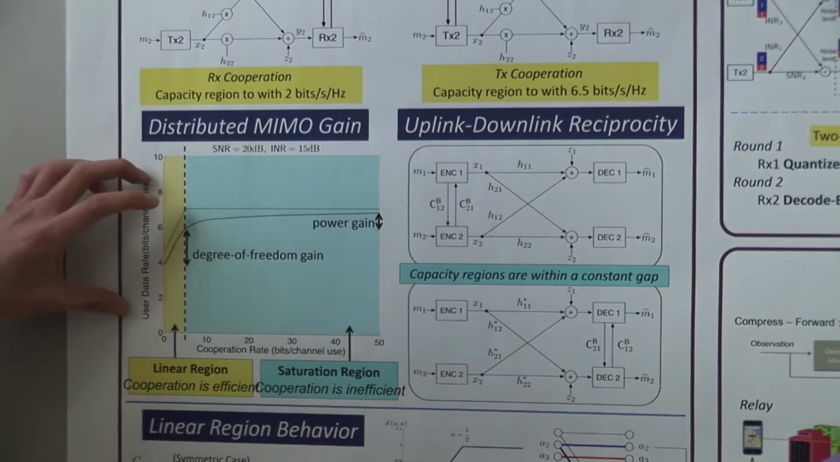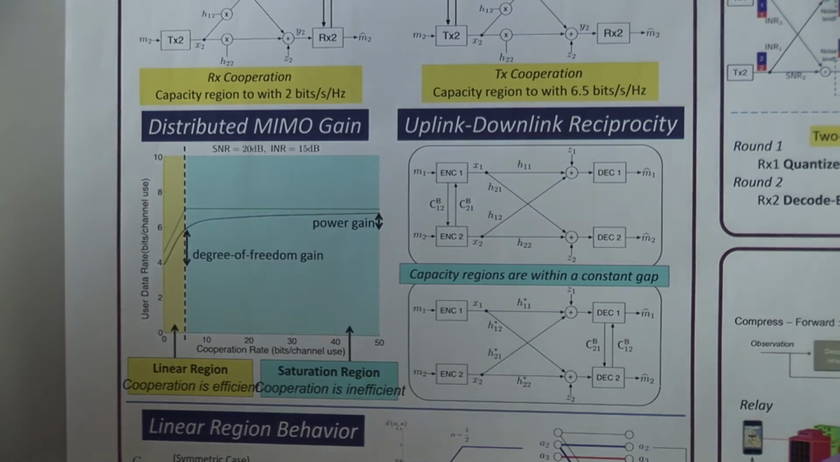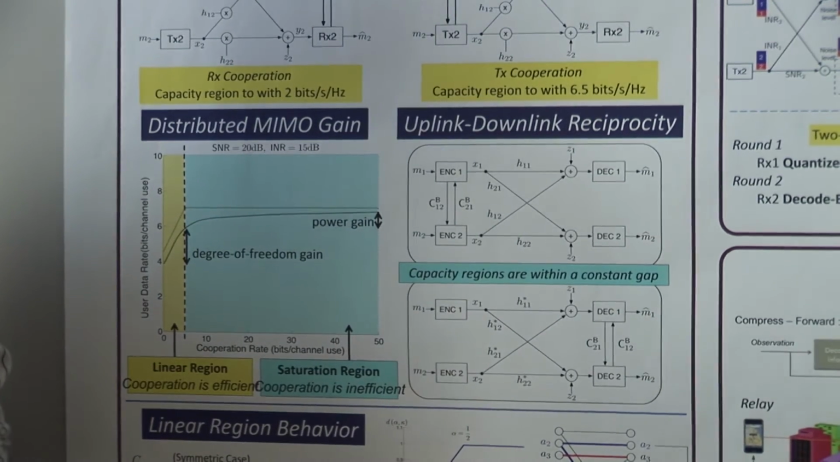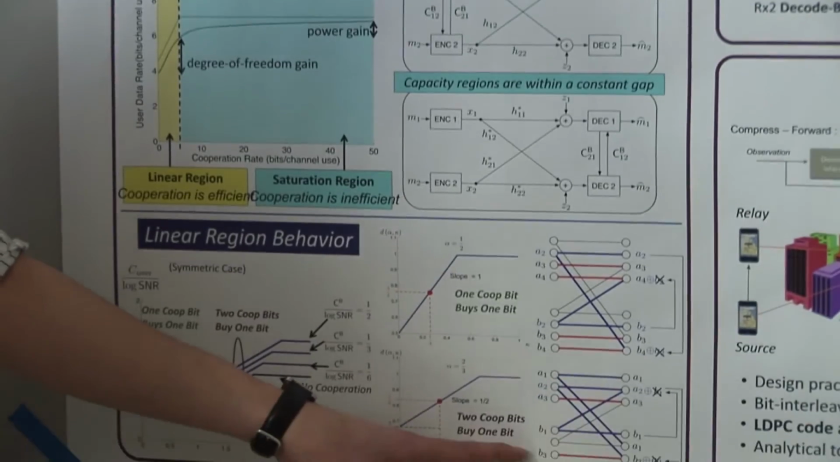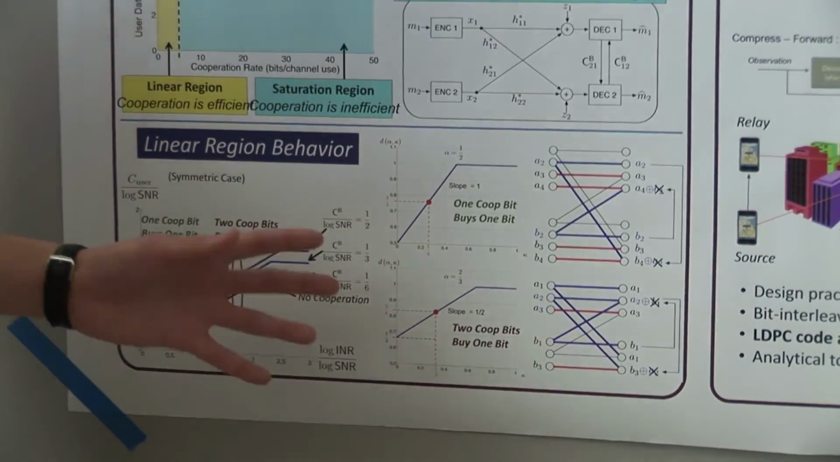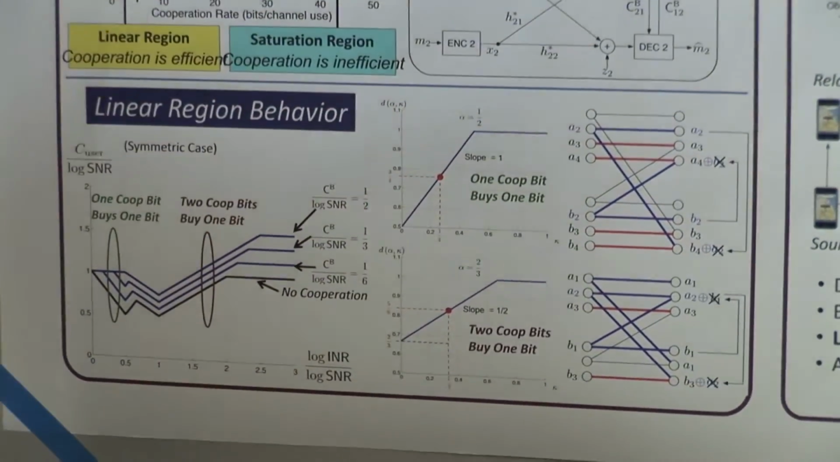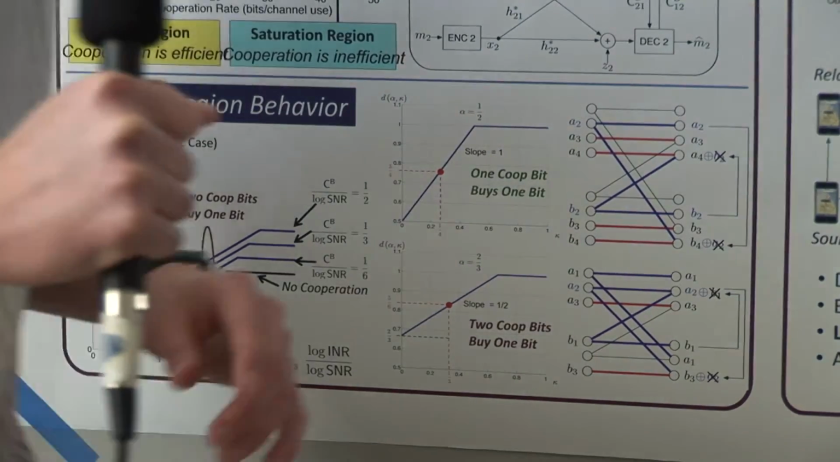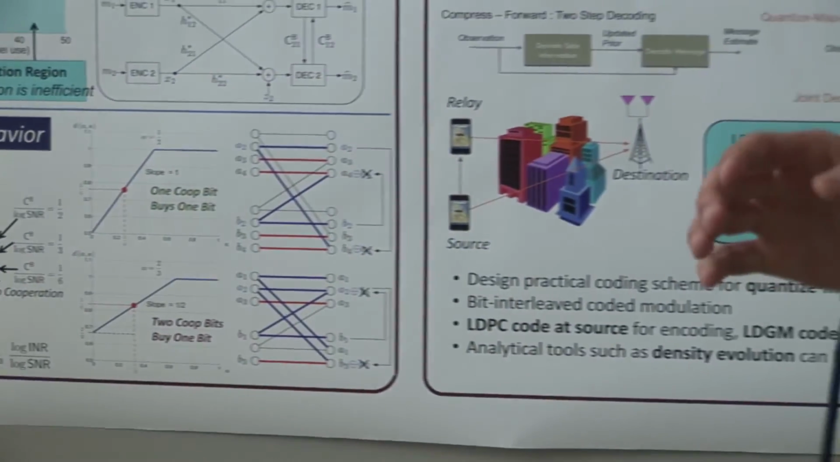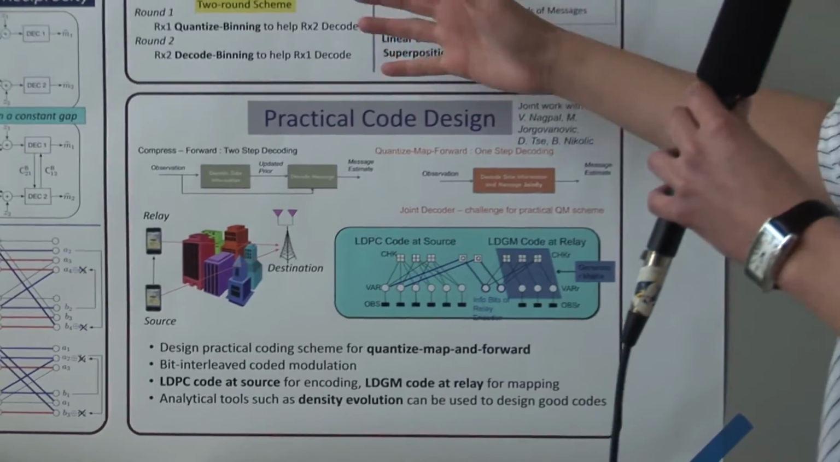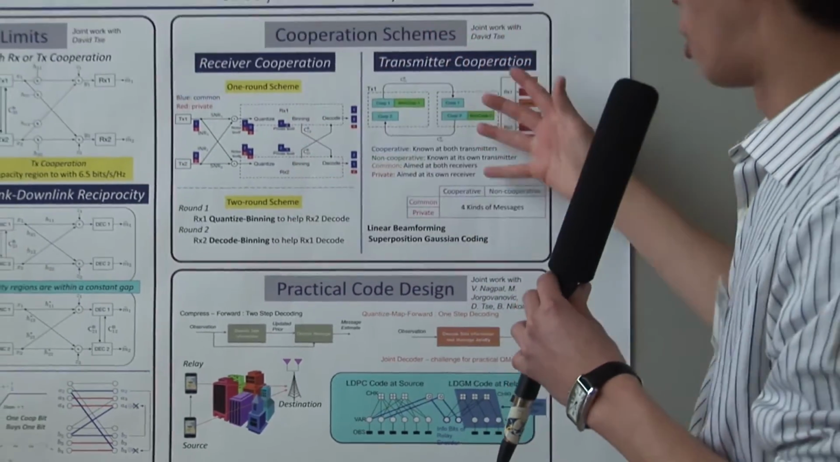Therefore, we focus on the linear region, and we find that it is either one cooperation bit buys one more bit, or two cooperation bits buy one more bit until saturation. And the behavior depends on the channel parameters. So throughout the information theoretical analysis, we propose good strategies for receiver cooperation and transmitter cooperation.